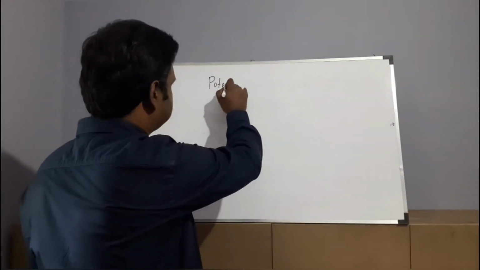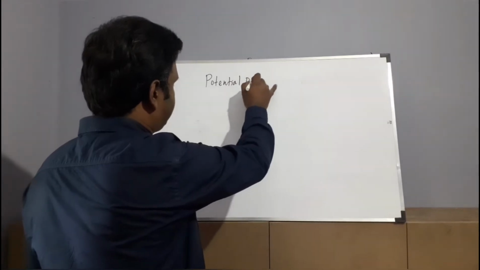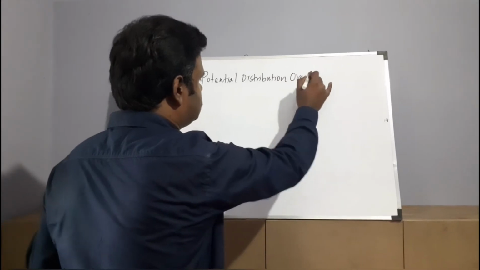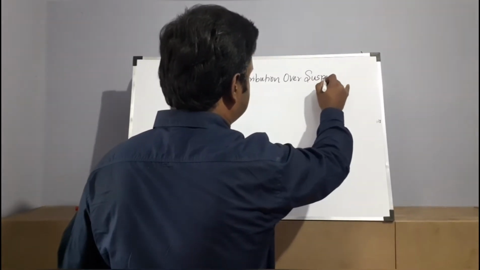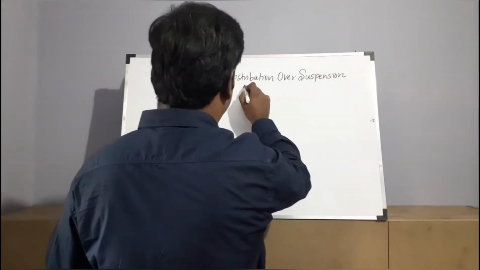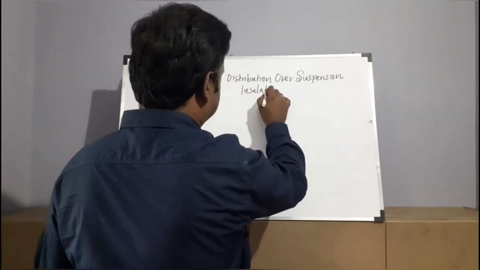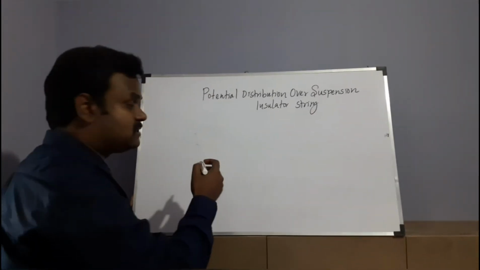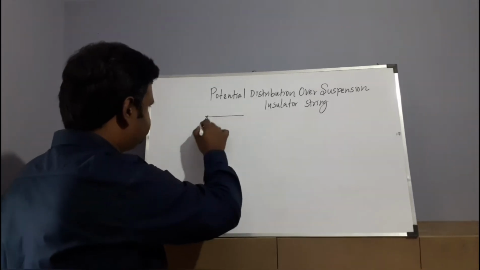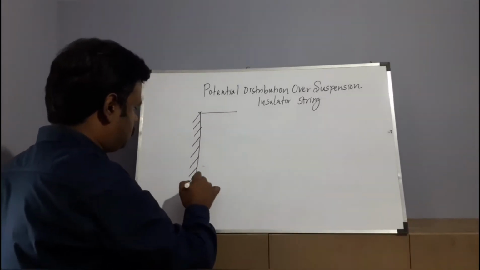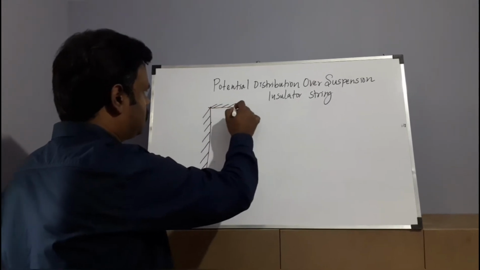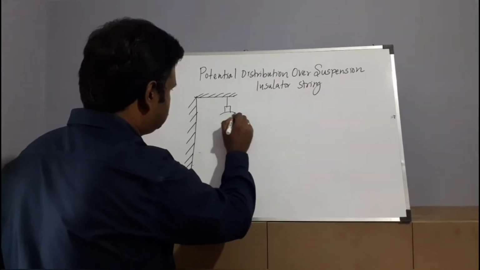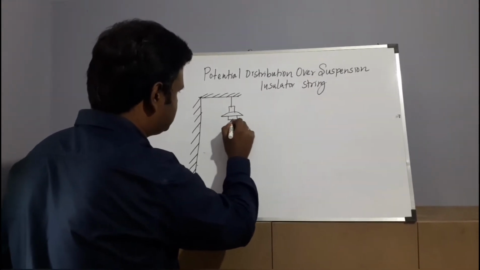Potential distribution over suspension insulator string. Let me draw the insulator string here, right? This is our tower. This is our cross arm. Imagine it, this is our cross arm. Now I am going to draw our insulator as suspension type discs.